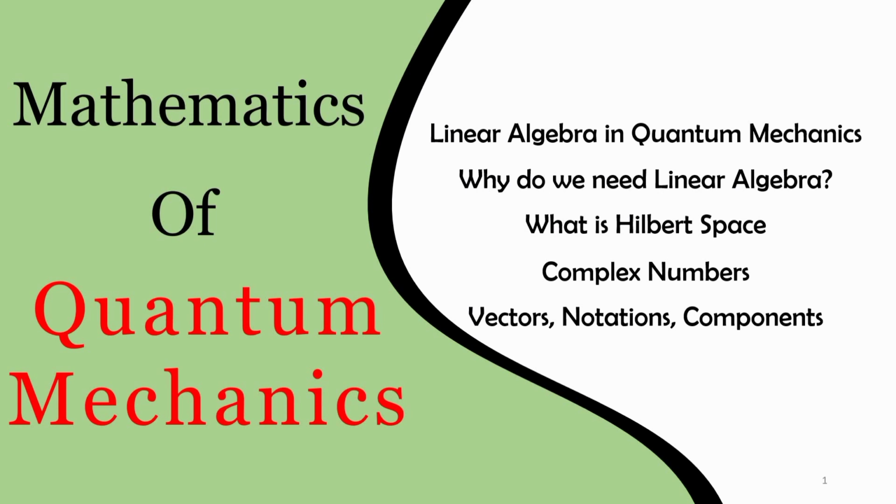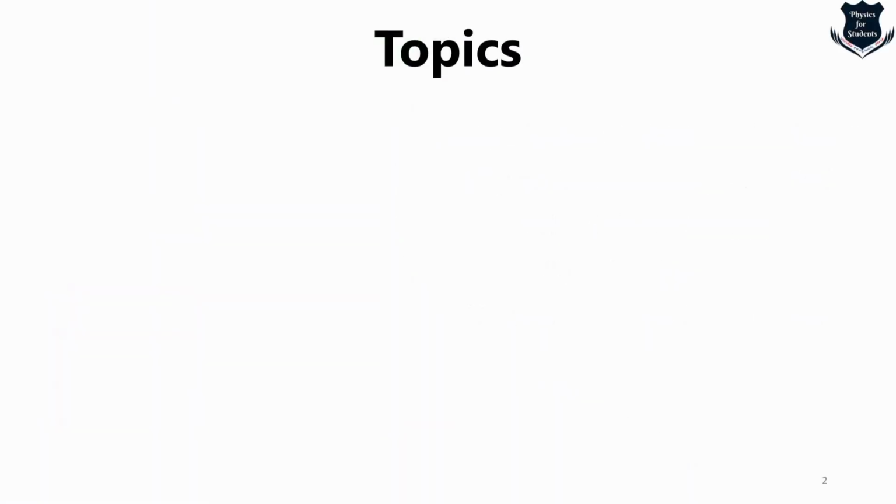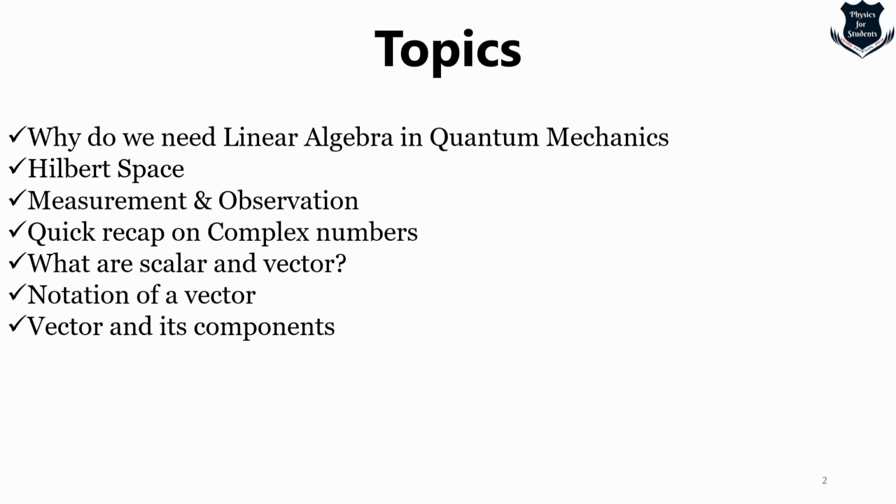Before we start and go into the topics, let us see how we have planned today's video. Before doing anything, we first need to understand why we need linear algebra at all, what the requirement of linear algebra in quantum physics is. For that we need to understand a little bit about what is called the Hilbert space, and a little bit about measurement and observation. We will also do a very quick recap on complex numbers, what scalars and vectors are, and the notation of a vector and its components.